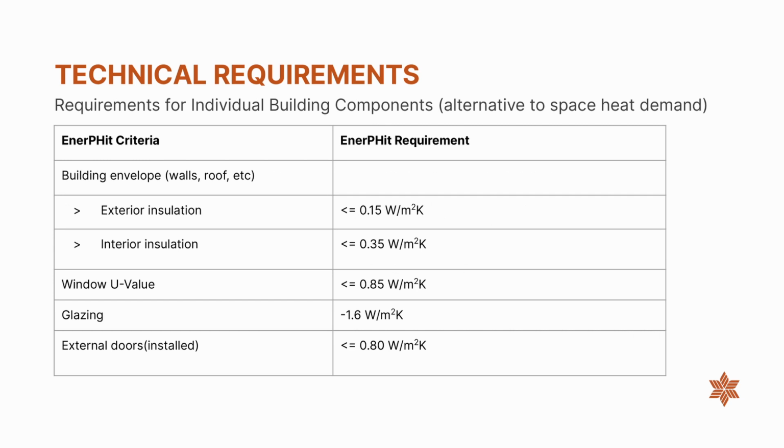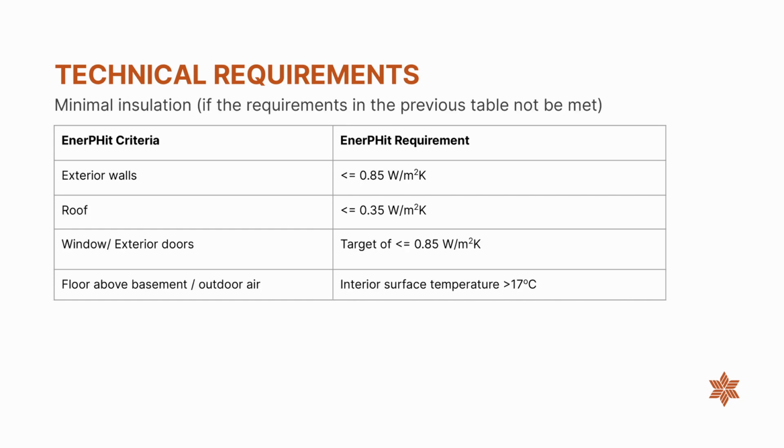This slide highlights the requirements for individual building components, as an alternative to space heating demands. There is another additional requirement that you can use. This slide highlights the minimum thermal insulation if the requirements from the last two tables are not met.